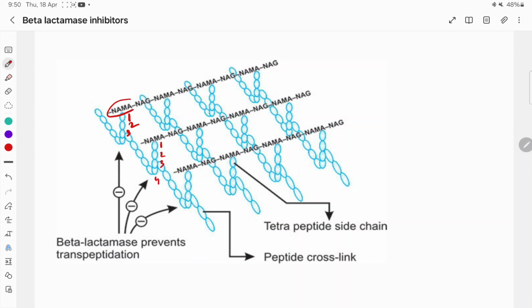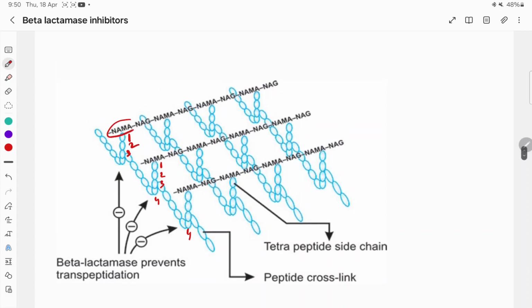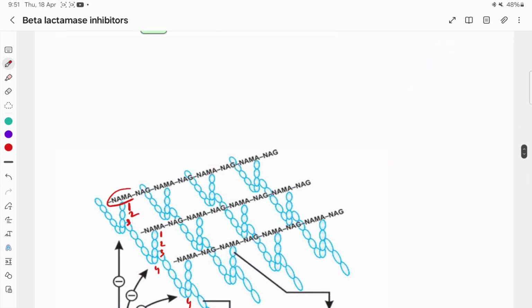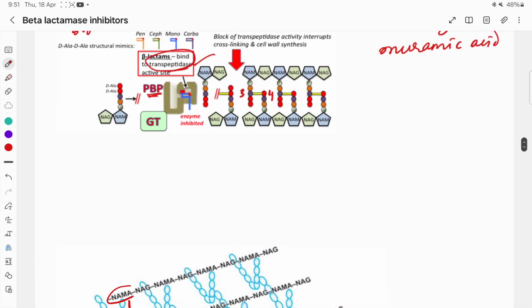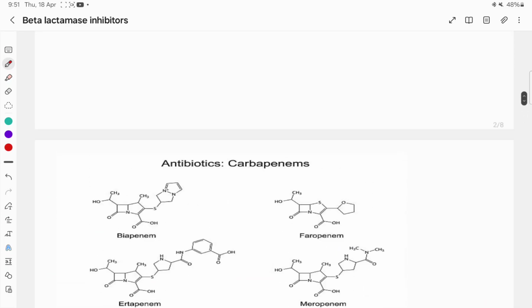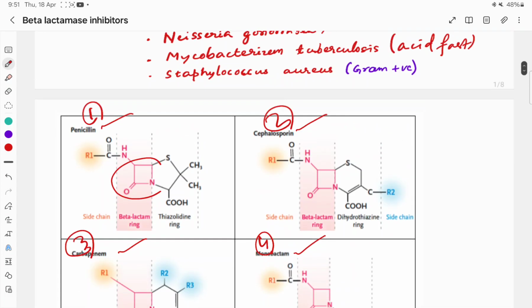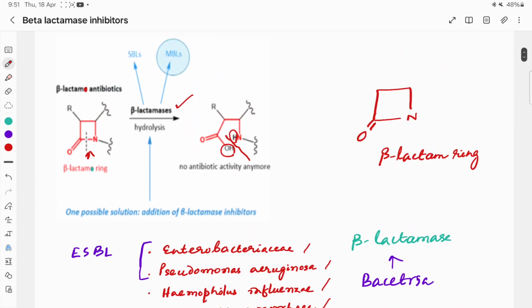When the beta-lactamase breaks the beta-lactam ring, as we have already discussed, this will be broken, and it will be like this: COOH, and then NH, and the rest of the part will be there.